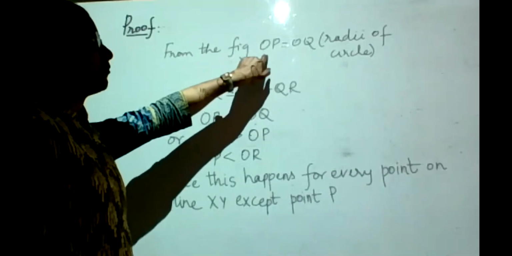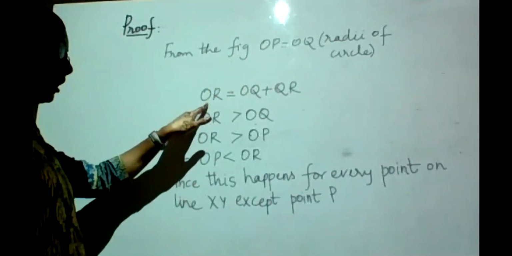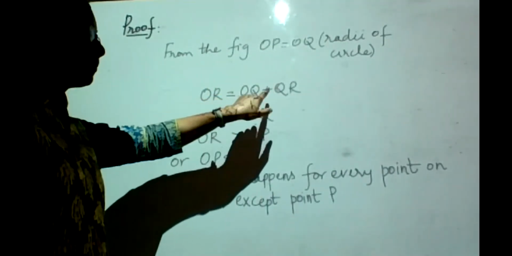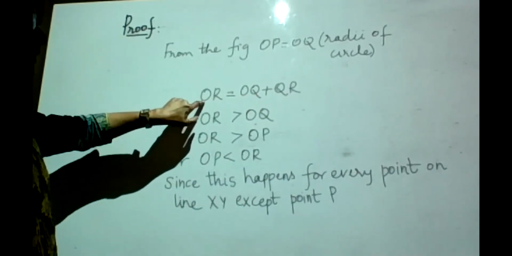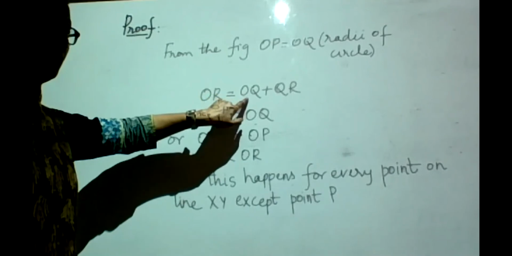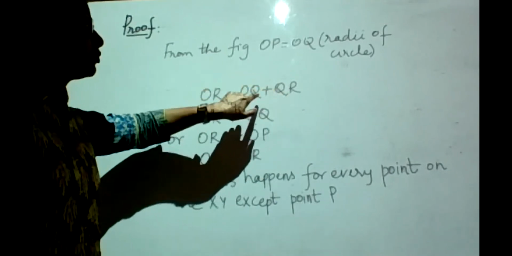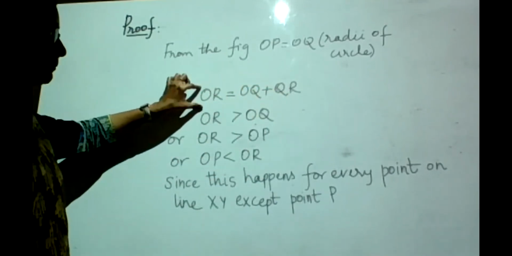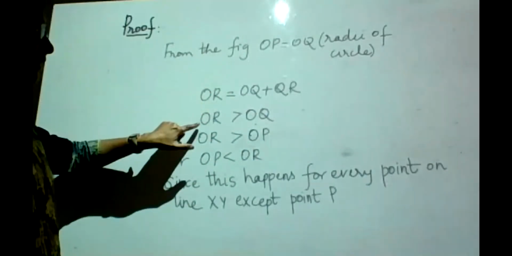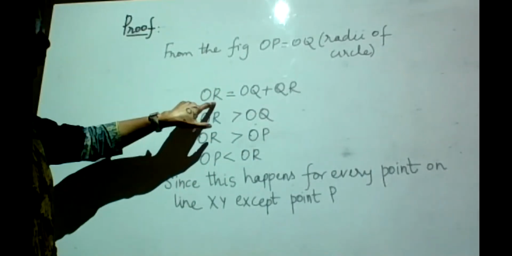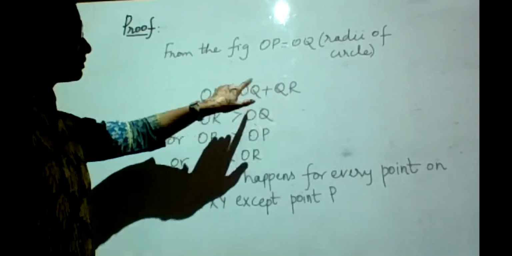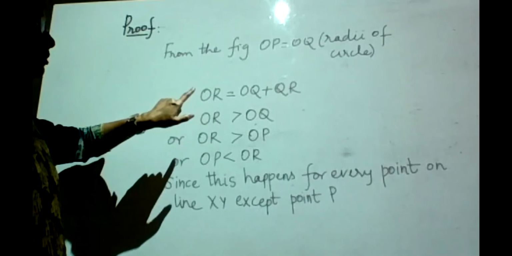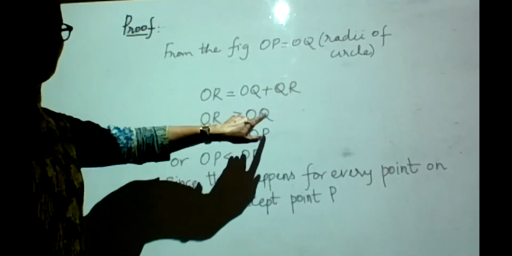Because I already have OP is equal to OQ, and now my OR is equal to OQ plus QR, which means my OR is greater than OQ. Because if I add something to OQ, I get OR. So from this equation, can I generalize that OR is going to be greater than OQ?